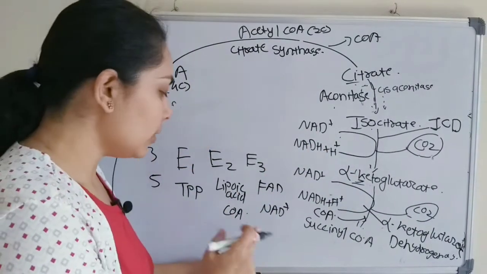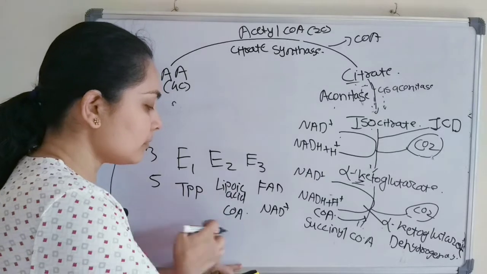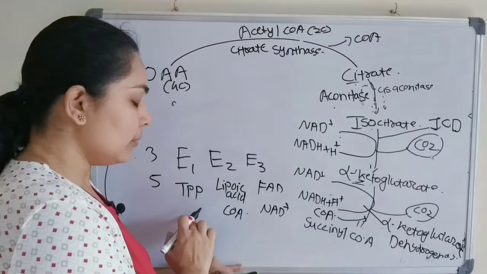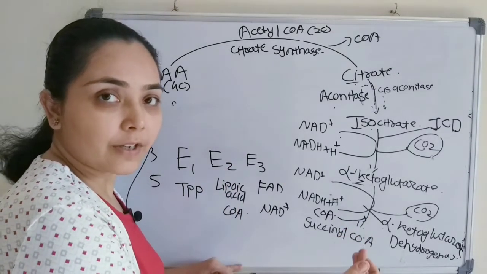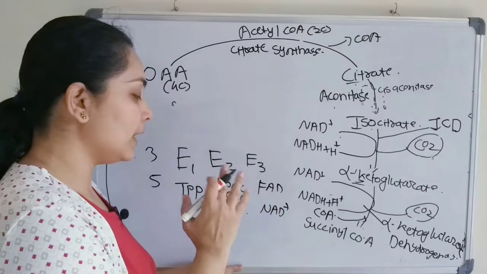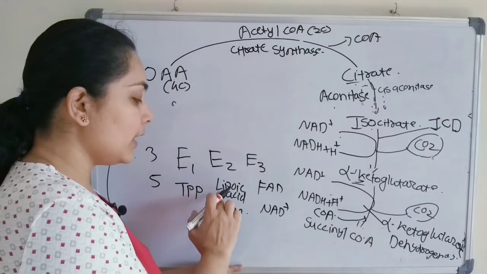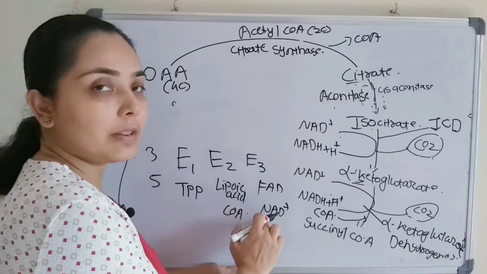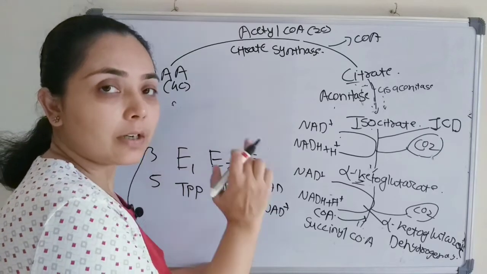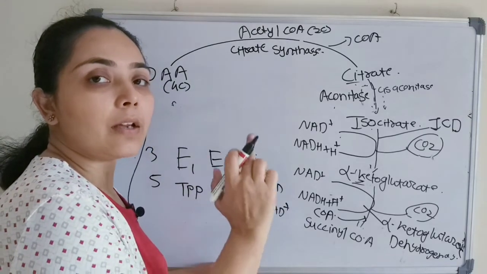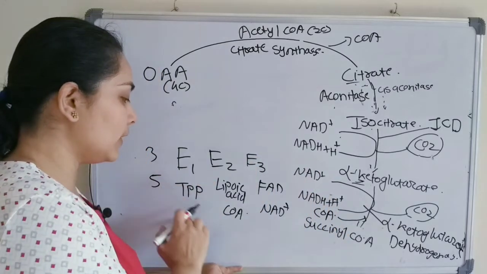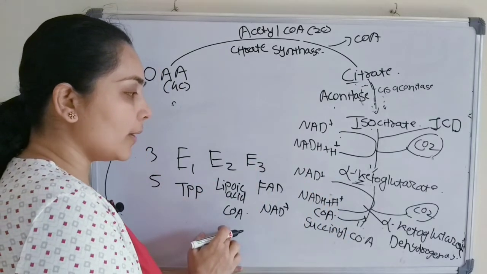There is one mnemonic to remember these coenzymes. A boy is proposing to his girlfriend and he is saying, I am very trustworthy, loving, caring for Nancy. Trustworthy, loving, caring for Nancy. With the help of that, you can remember these coenzymes.